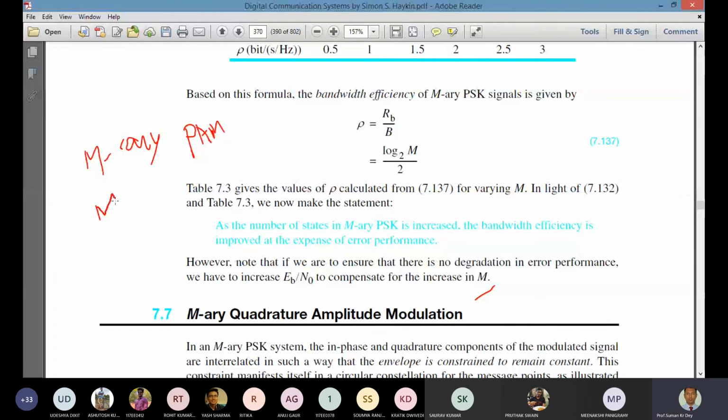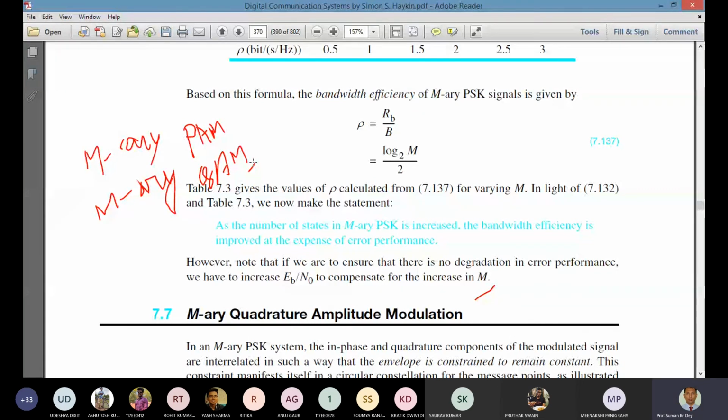In M-ary QAM, we take 2 dimensions. When there is only 1 dimension, we are taking a single basis function, and when we consider 2 dimensions, then there will be 2 orthogonal functions.